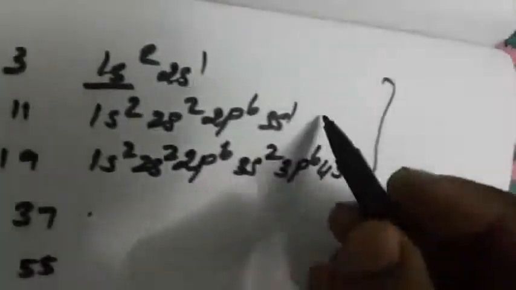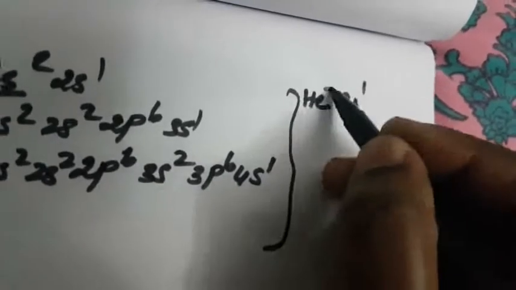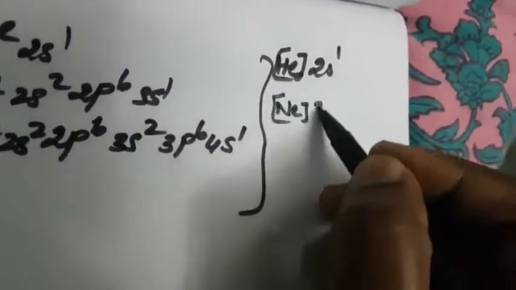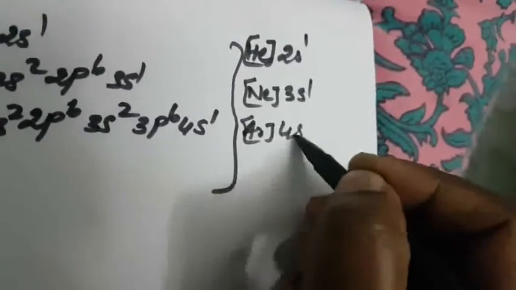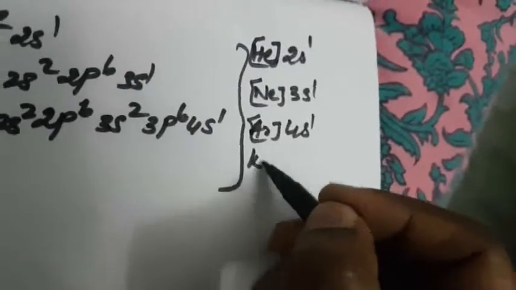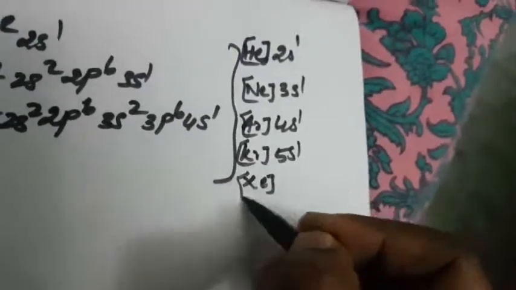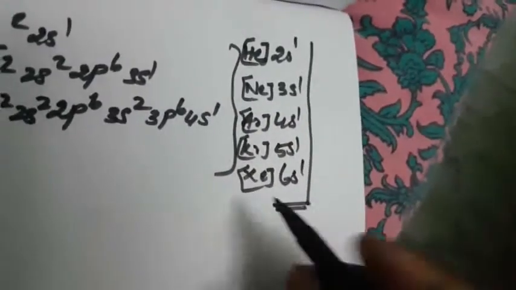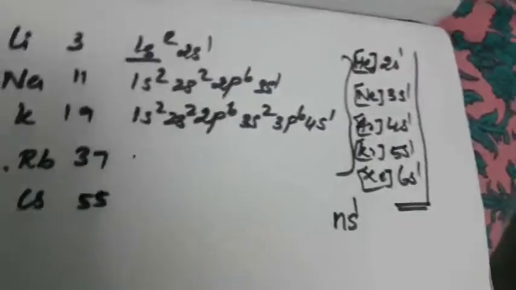First we can write helium 2s1. So what is the inert configuration? Helium, neon 3s1. Next one is argon 4s1. Then krypton 5s1, and xenon 6s1. So this is the outermost shell containing only one electron, so it belongs to the ns1 electronic configuration.